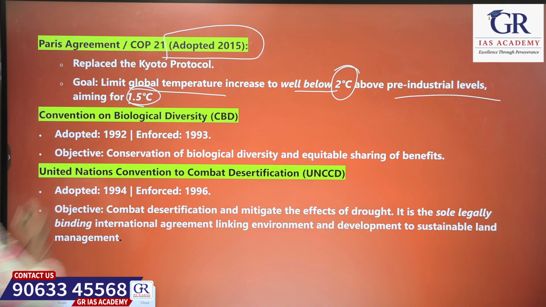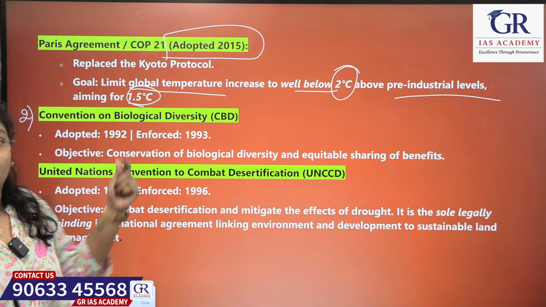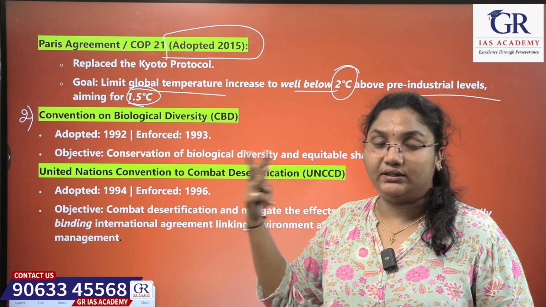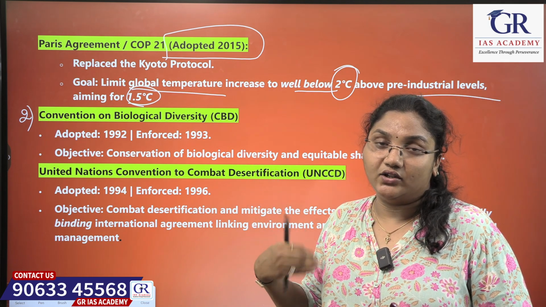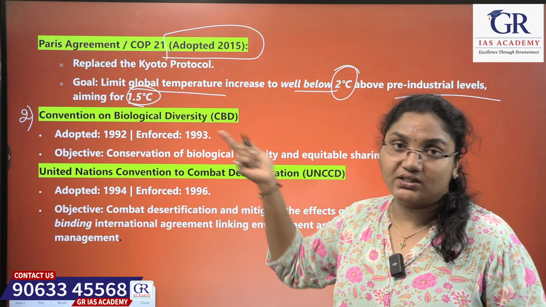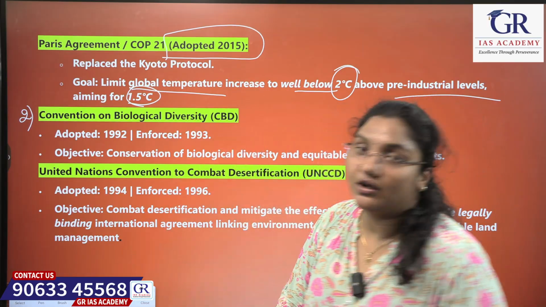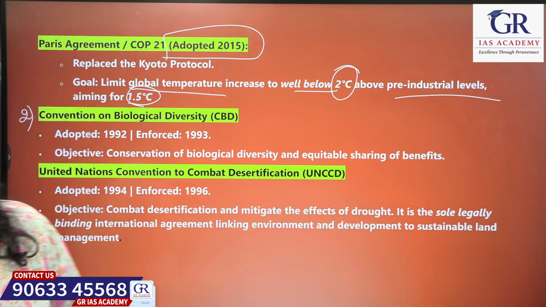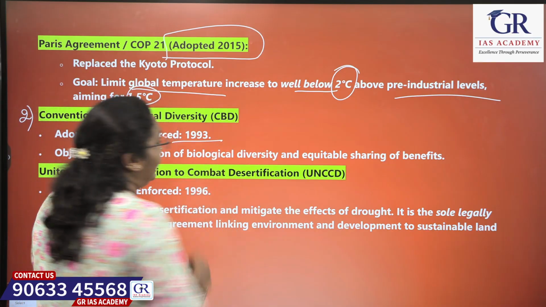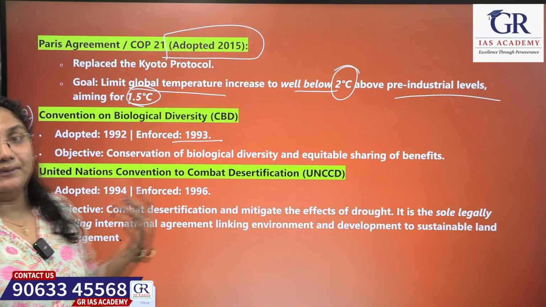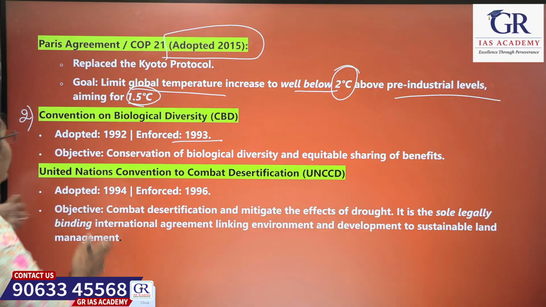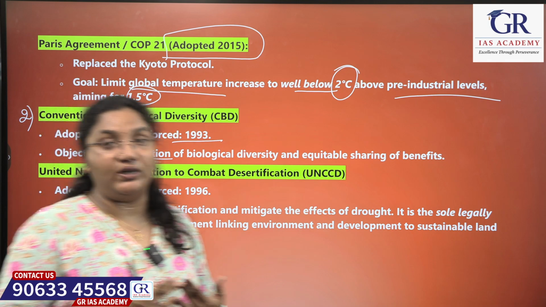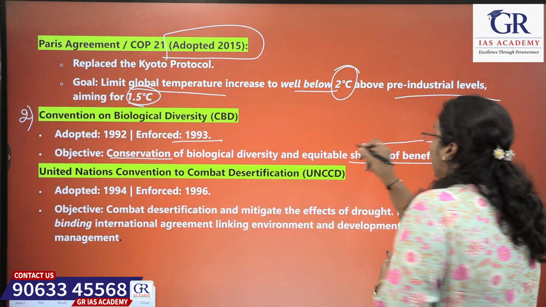Now the next one is the second one under this Rio Convention. Under the Rio Convention, we said that 3 major legally binding conventions have come up. The first one is UNFCCC and the second one is the Convention on Biological Diversity. This was adopted in the year 1992 and enforced in the year 1993. This is completely for biodiversity management. The objective of it is conservation of biological diversity and equitable sharing of benefits.